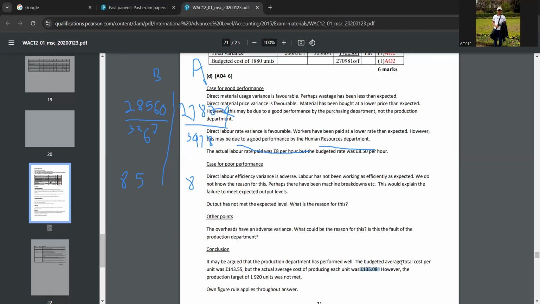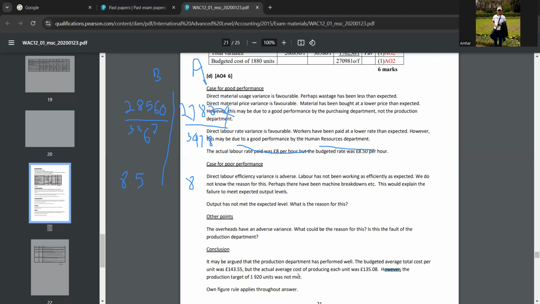Okay, so what they're saying is the budgeted average total cost per unit was this, but the actual average cost of producing each unit was 135. So compared to the budget, the actual is lower, which means this cost is good, right? If the cost is lower, it is good, right? Yeah, it is good. So that's why it has performed well, they're saying. However, now this is the disadvantage part: the production target of 1,920 units was not met.